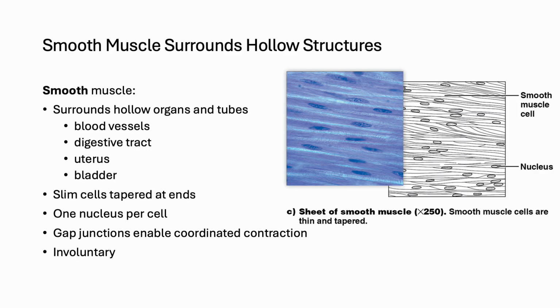Smooth muscle is composed of long, slim fibers tapered at both ends, with each cell containing a single nucleus. Unlike skeletal muscle or cardiac muscle, smooth muscle does not have visible striations under the microscope, giving it a unique and uniform appearance. It lines hollow organs and structures such as blood vessels, the digestive tract, bladder, and uterus. Contractions are involuntary and often slow but sustained, enabling processes like moving food through the intestines or regulating vessel diameter. Gap junctions connect neighboring smooth muscle cells, coordinating their ability so that large groups contract together.